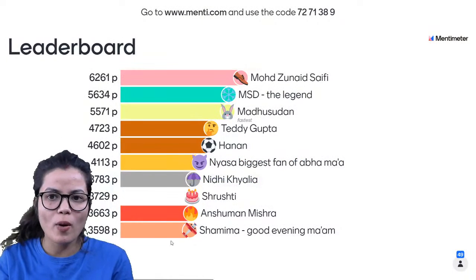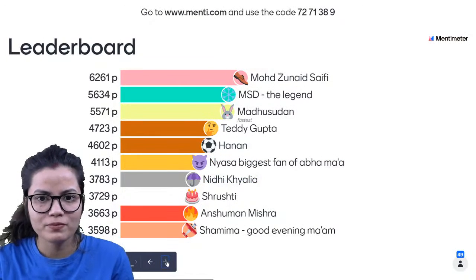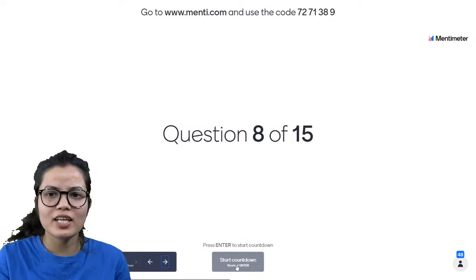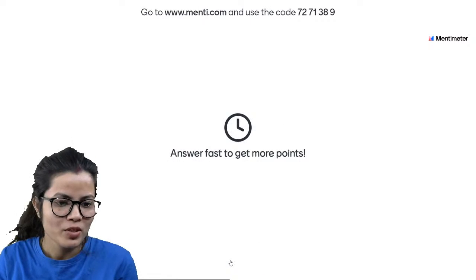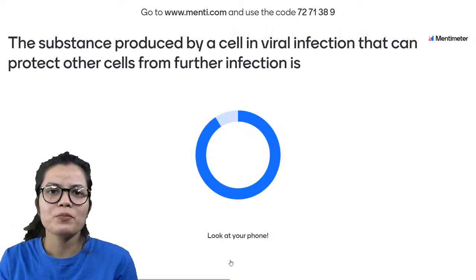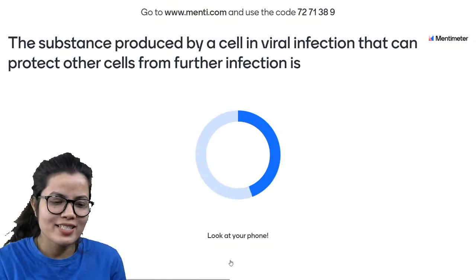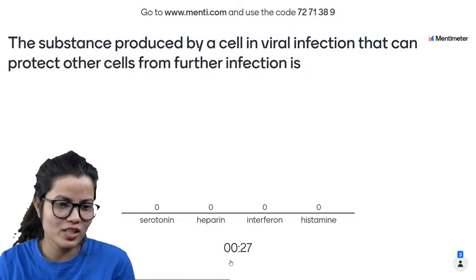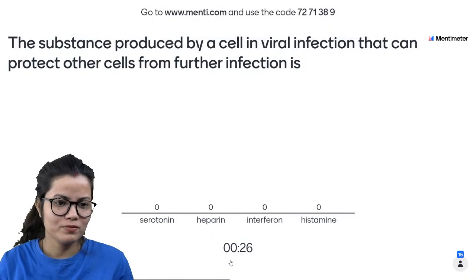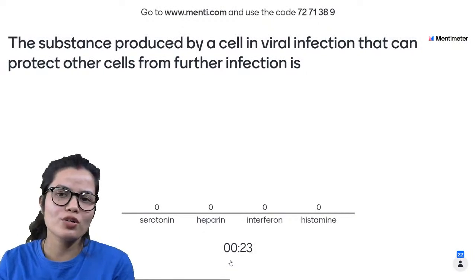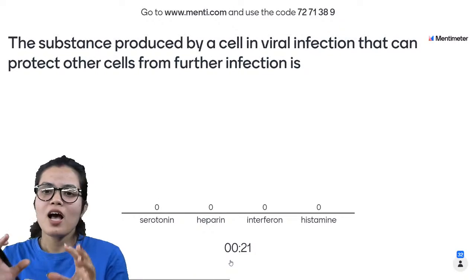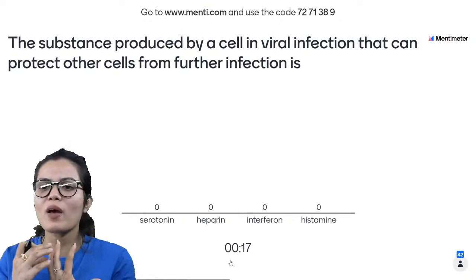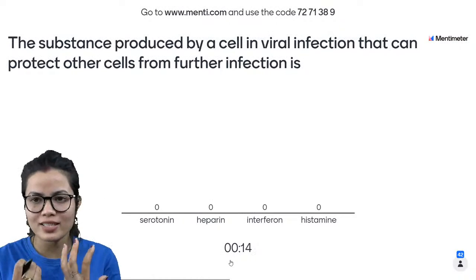या वंशिका, there are questions dear, you need to wait for the same. चलो बच्चे आ जाओ, क्वेश्चन नंबर 8 की तरफ देखते हैं। क्वेश्चन नंबर 8 क्या कहना चाहता है? Question number 8 is saying the substance produced by a cell in viral infection that can protect other cells from further infection is, ठीक है? The options are serotonin, heparin, interferon and histamine. We have solved a lot of questions based on the same question. So I'm expecting that many of you can mark it correctly.